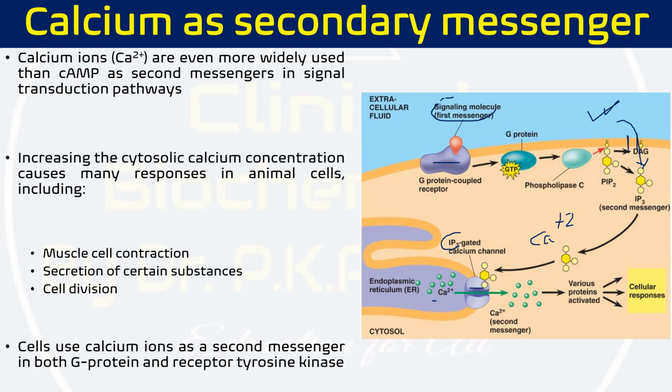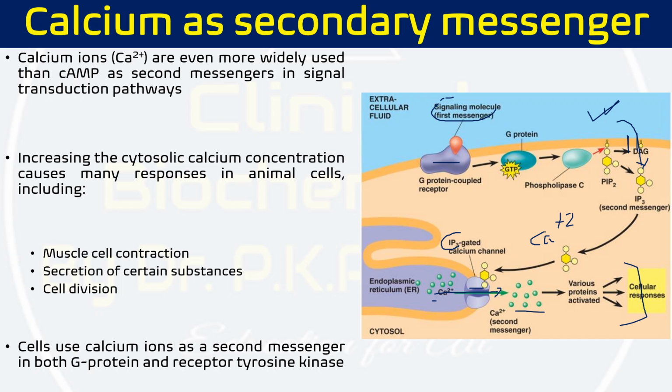From where are we getting this IP3? Inositol 1,4,5 trisphosphate, from phosphatidylinositol. When G protein is activated, it activates phospholipase C. Phospholipase C works on phospholipid from the plasma membrane and converts it into DAG and IP3. This IP3 itself is a secondary messenger, and it binds to this calcium channel, opens it, and calcium comes out of the endoplasmic reticulum. Then this calcium performs different kinds of functions, like binding to different calcium binding proteins such as calmodulin and a number of others, and performs different types of functions. So this is how calcium works as a secondary messenger.